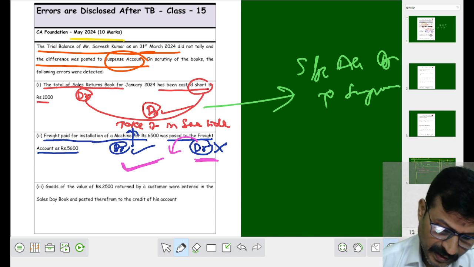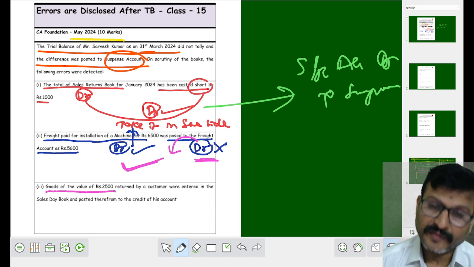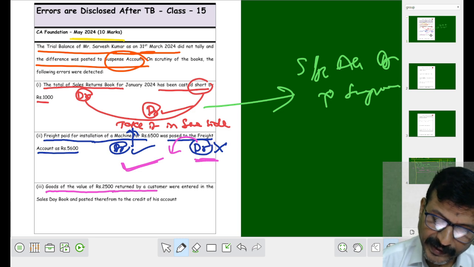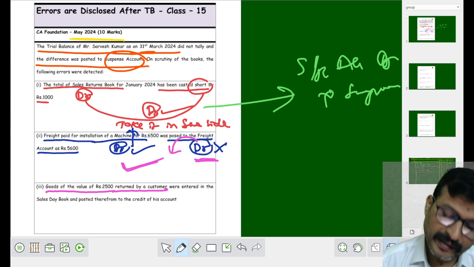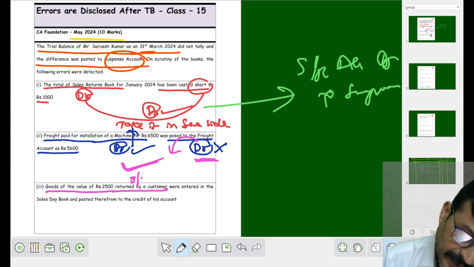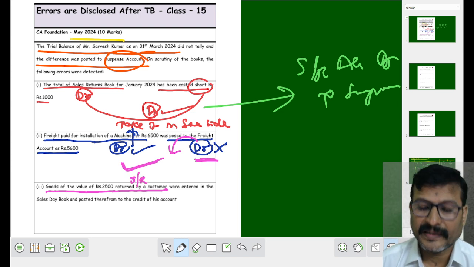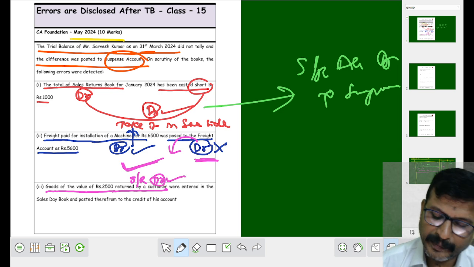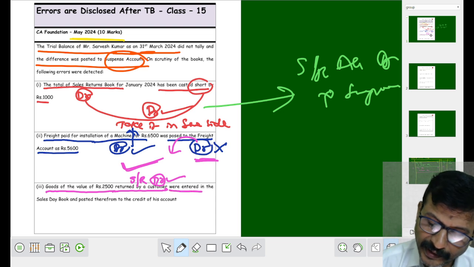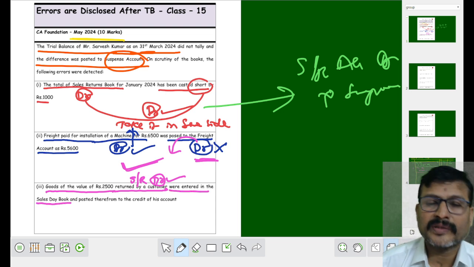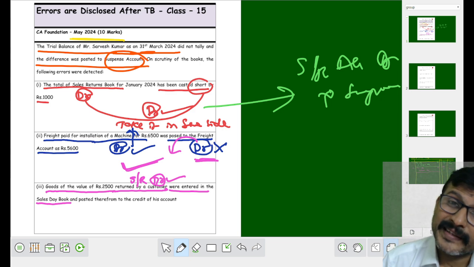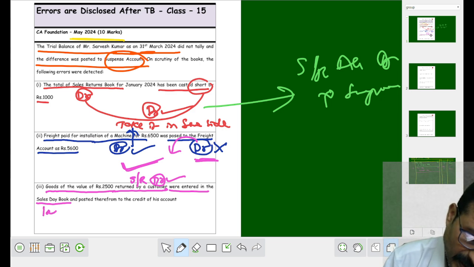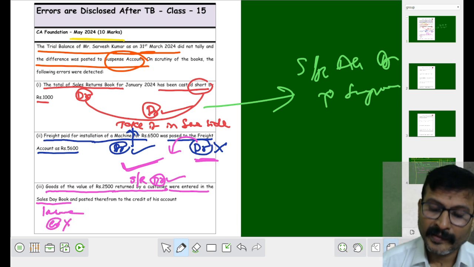Next one. Goods of the value of 2500 returned by a customer. What do you mean by returned by a customer? Returned by a customer means sales returns. When returned by a customer, sales returns is to be debited. Were entered in the sales day book. But it is entered in the sales day book. Sales day book means what? Income, that is wrong credit.